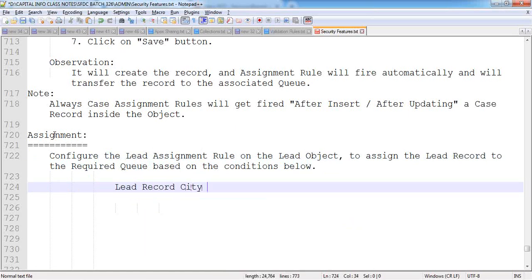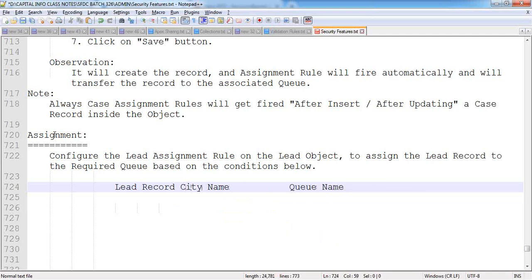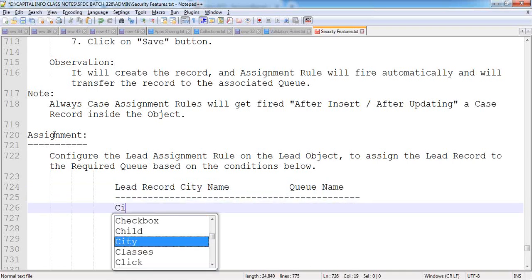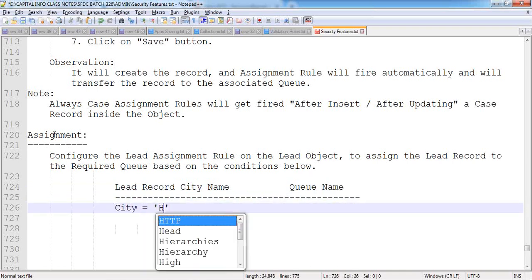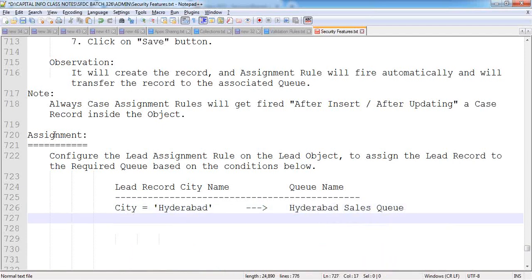Lead record city name and the queue name. If the lead record city value equals Hyderabad, I want to assign it to the Hyderabad sales queue. If the lead record city value equals Bangalore, assign to the Bangalore sales queue.